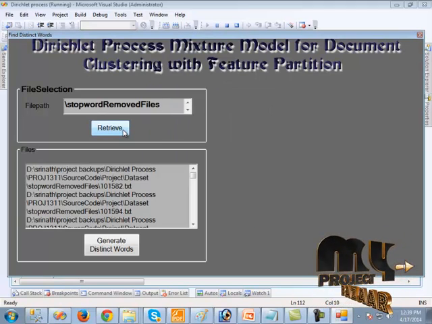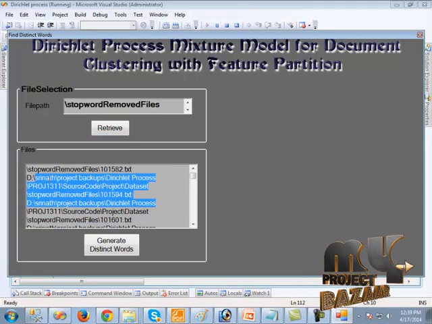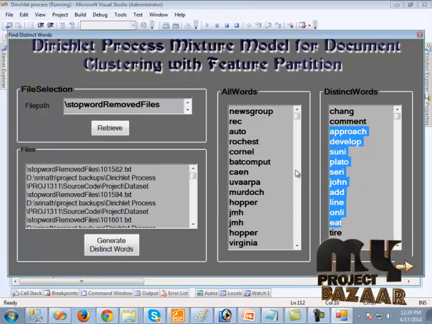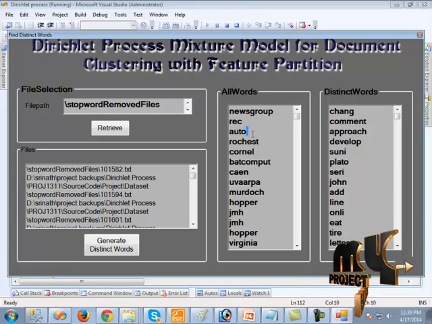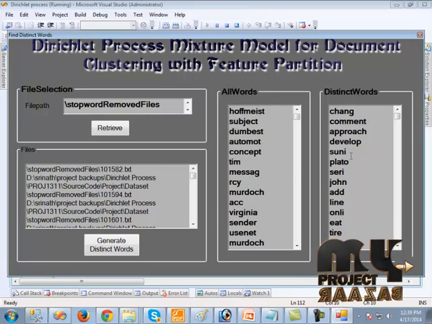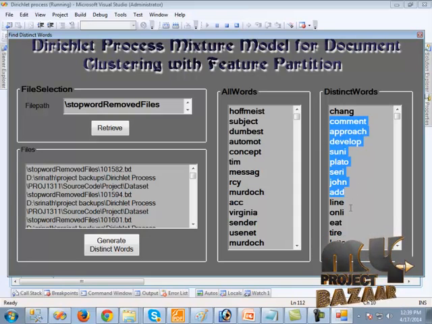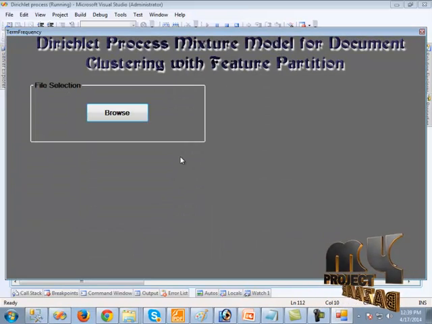When we click the retrieve button, the files are shown. Then we should click generate distinct words. So here after it is performed, it will be shown. Here all the words in the documents have been shown, and the distinct words from these words have been generated on the right side. So when we click the next button, we can see the next form.